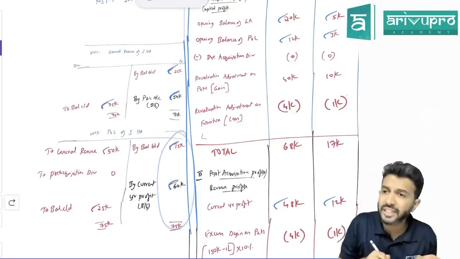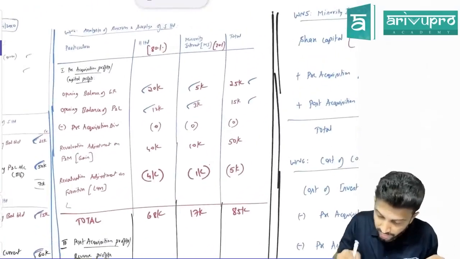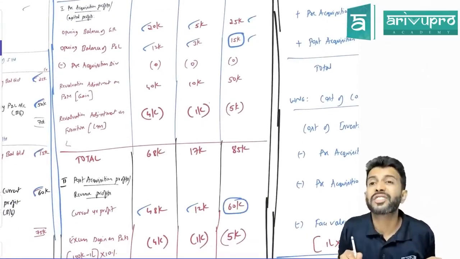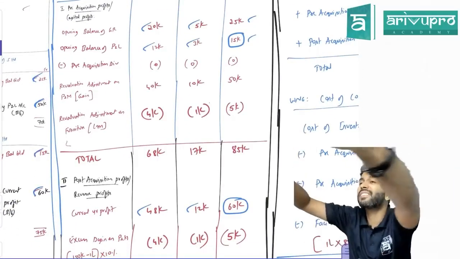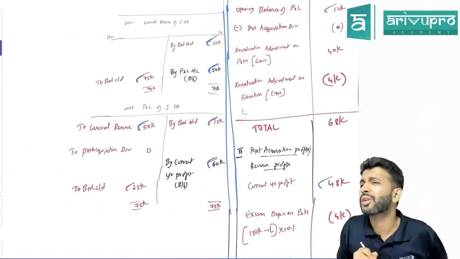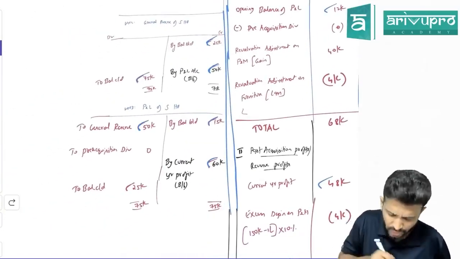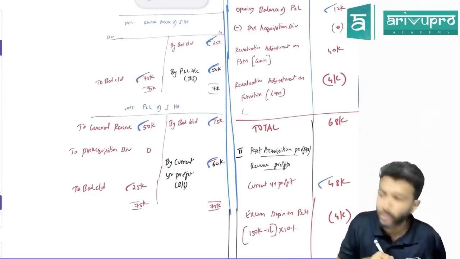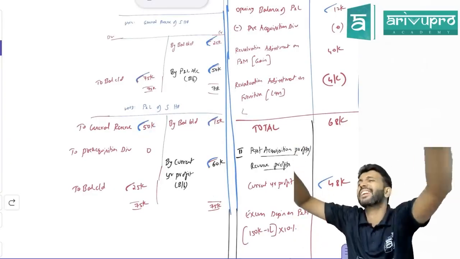Sir, did I distribute the entire 75? Yes, this 15,000 I have distributed, and this 60,000 also I have distributed. So the entire 75 I have distributed in any case. So do I have to worry about this 50,000 transferred to general reserve? No, because out of 75 only I have transferred to general reserve. That means this 50,000 has come from this 75 only, and the entire 75 is already distributed.